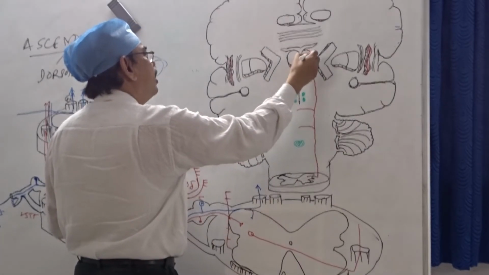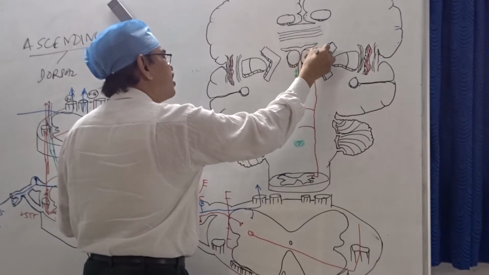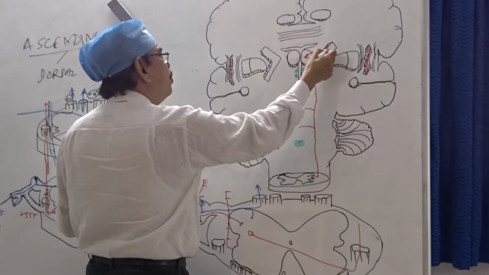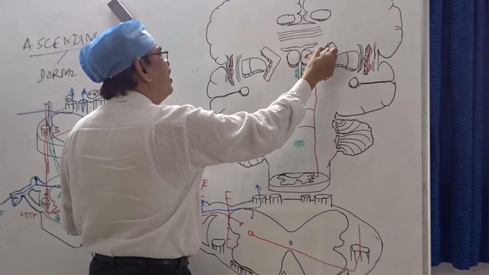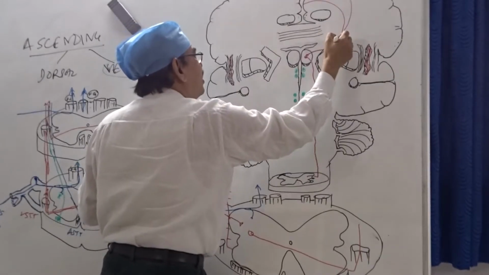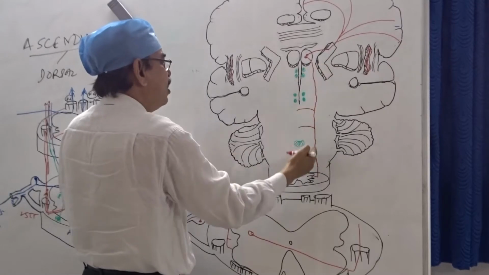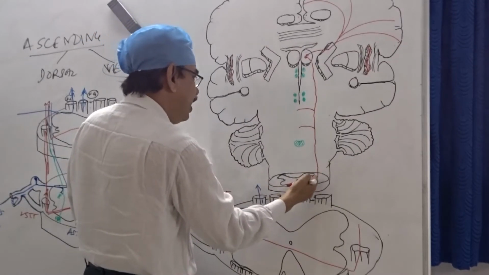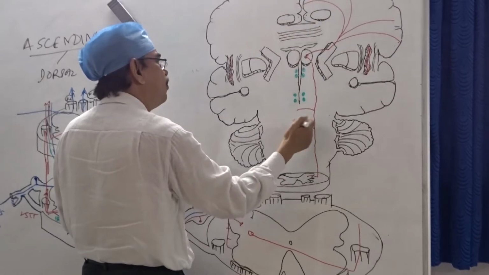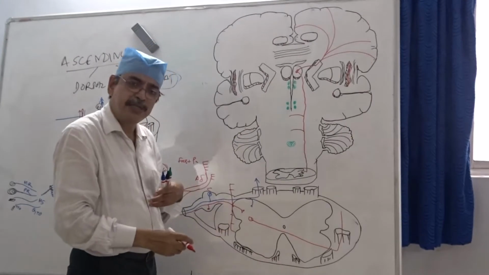From the VPL, the third order neuron starts and ascends through the posterior limb of the internal capsule and reaches different parts of the brain in an organized manner, like the fibers coming from the legs and lower limbs come to this part, and fibers from the upper limb come to that part, so as to maintain a homunculus.